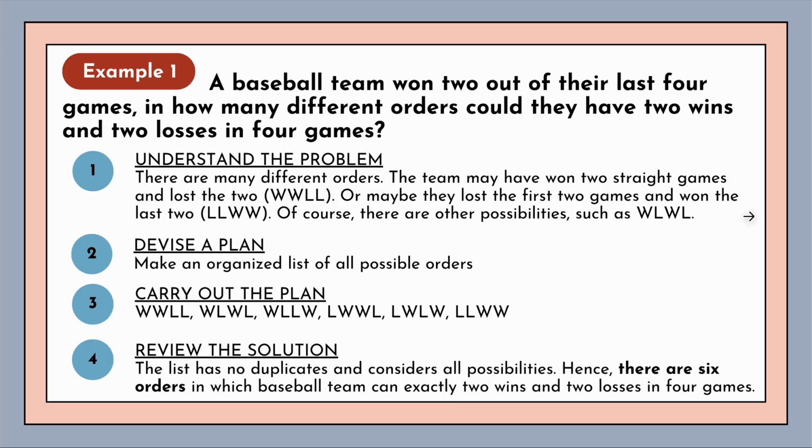And review the solution. This list has no duplicates. And so it is now all the possibilities of getting 2 wins and 2 losses. And that's it. That's the answer. So you're able to figure out how many ways. So there are 6 possible ways that they would win twice and lose twice in the last 4 games.